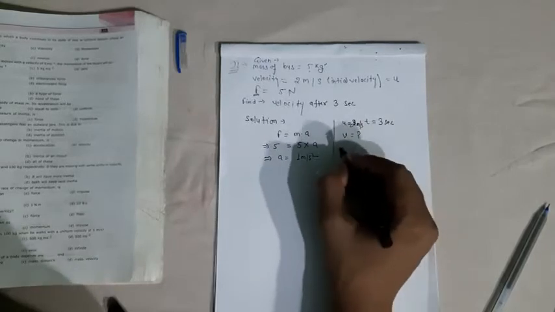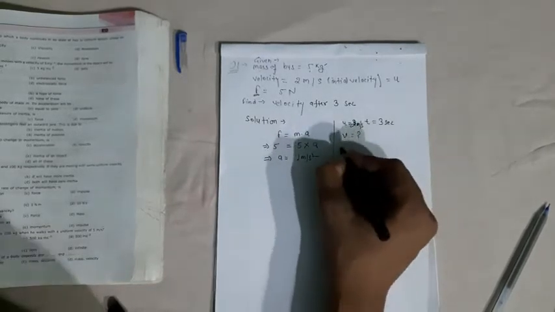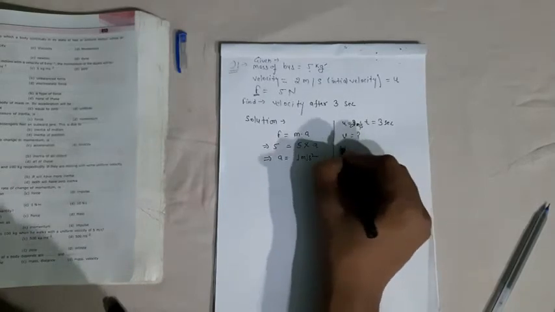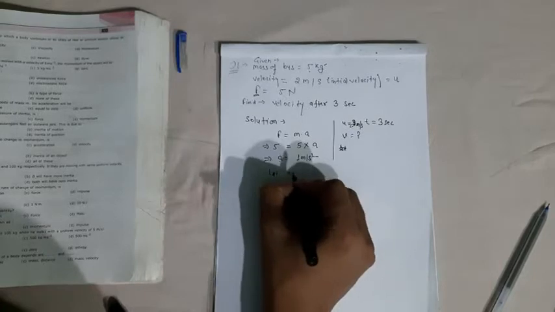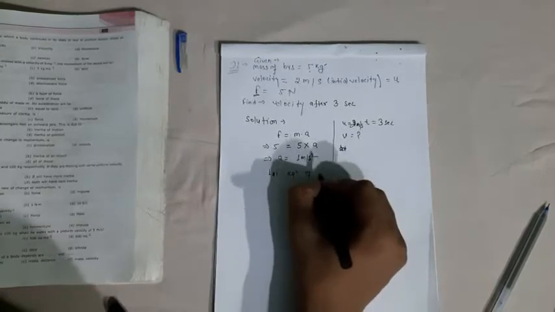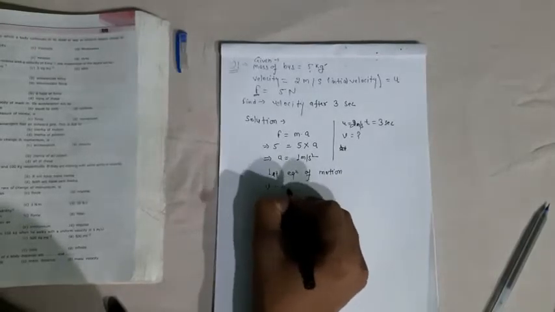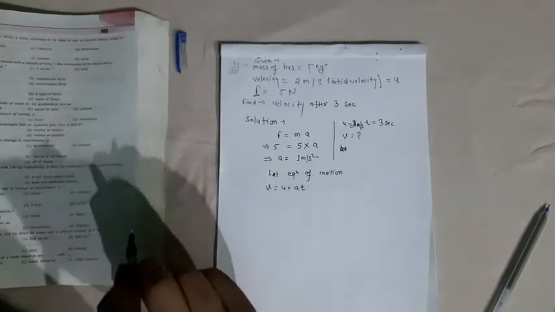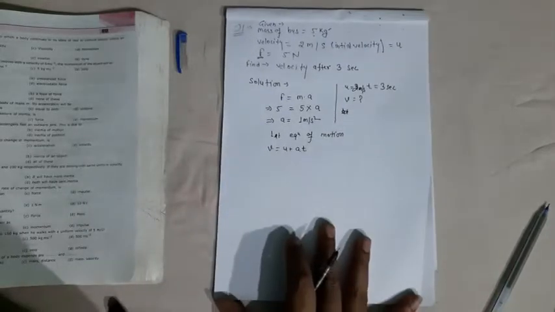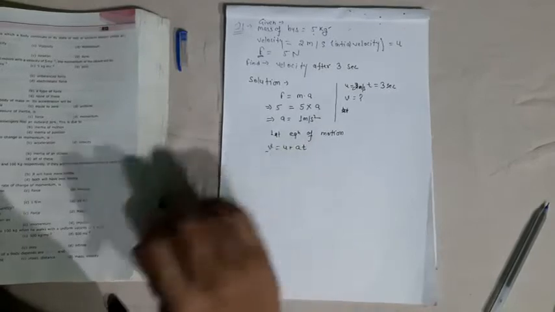We will use the first equation of motion. v is equal to u plus at. So we have to find v.